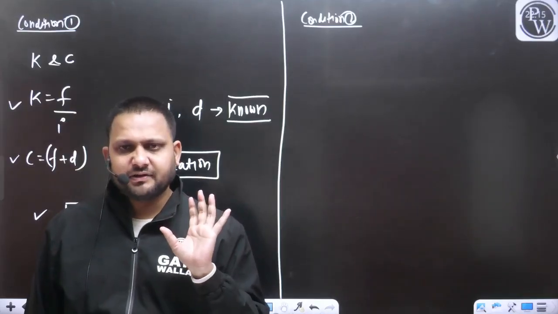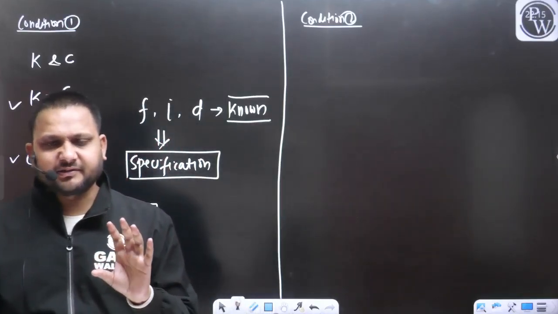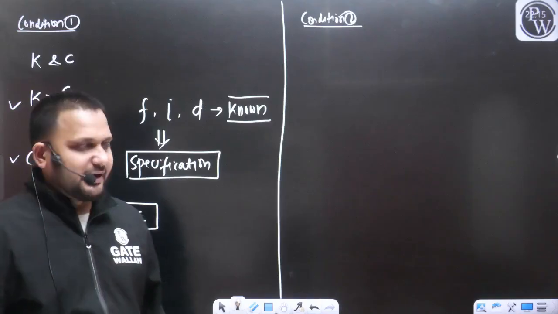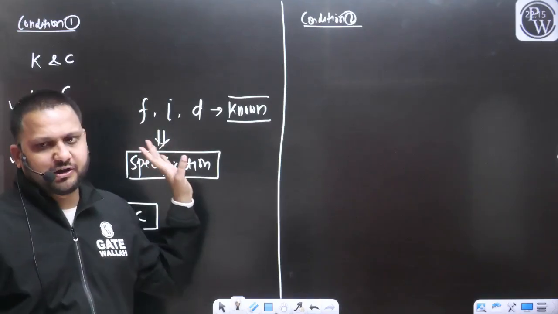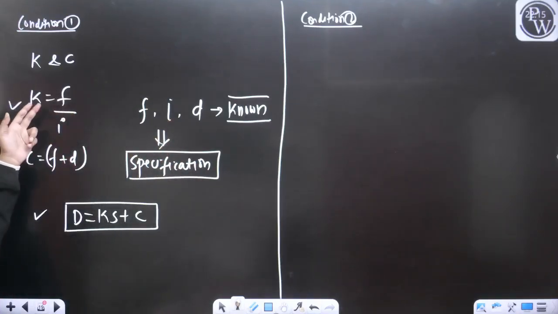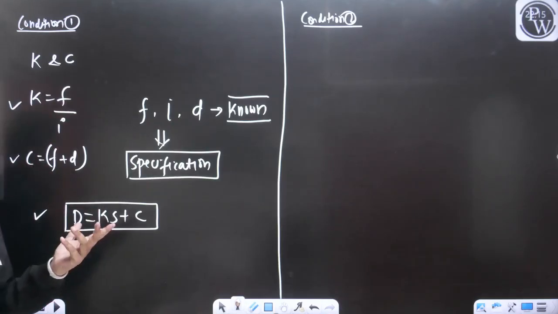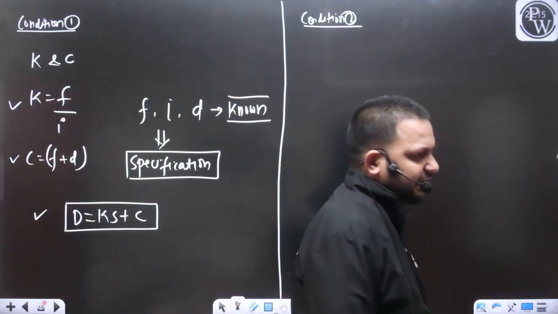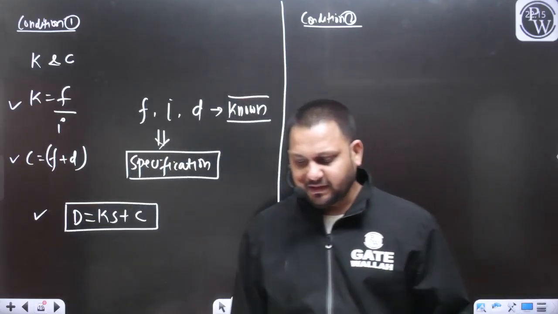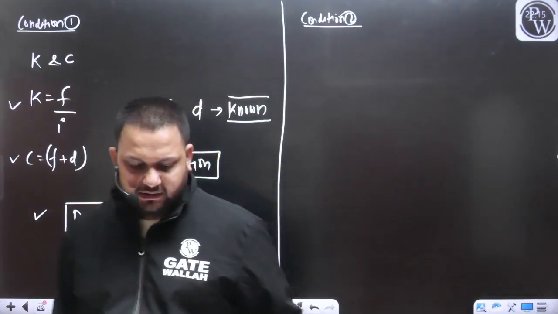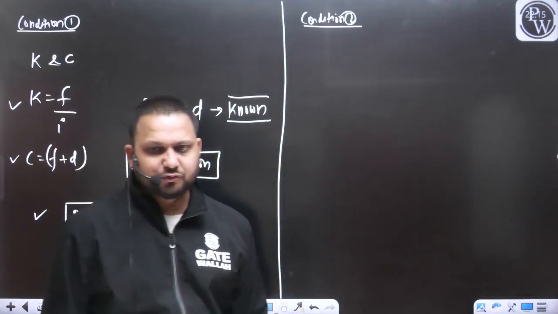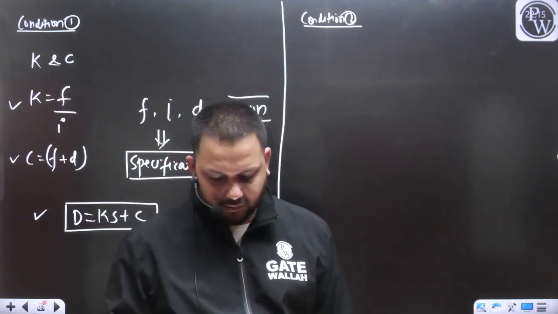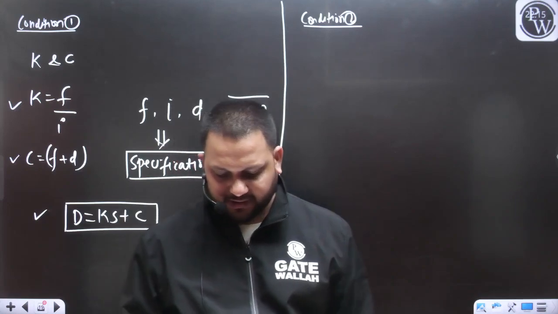With the help of the staff readings, we can easily find out the value of S. And if these values are given, we can find out the value of K and C. So in that case, we can calculate the distance between the staff and the instrument, yes or no?